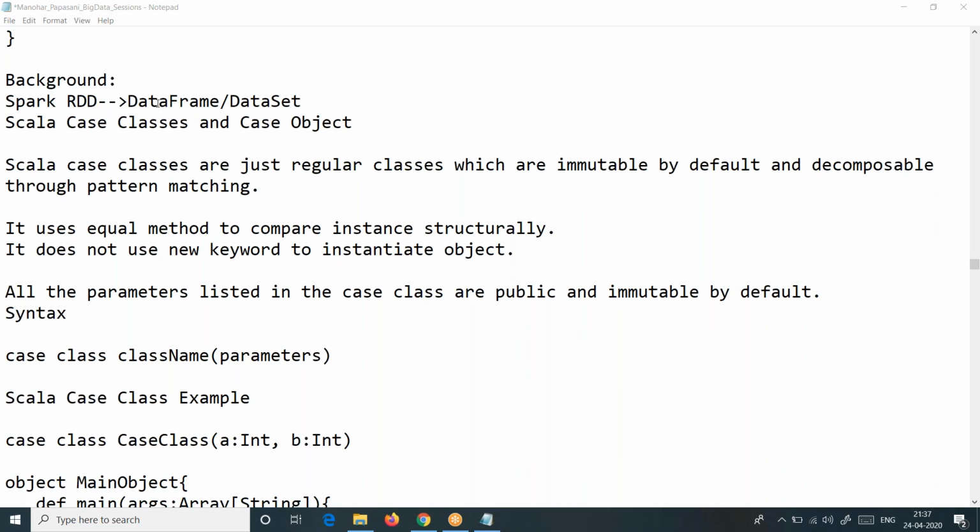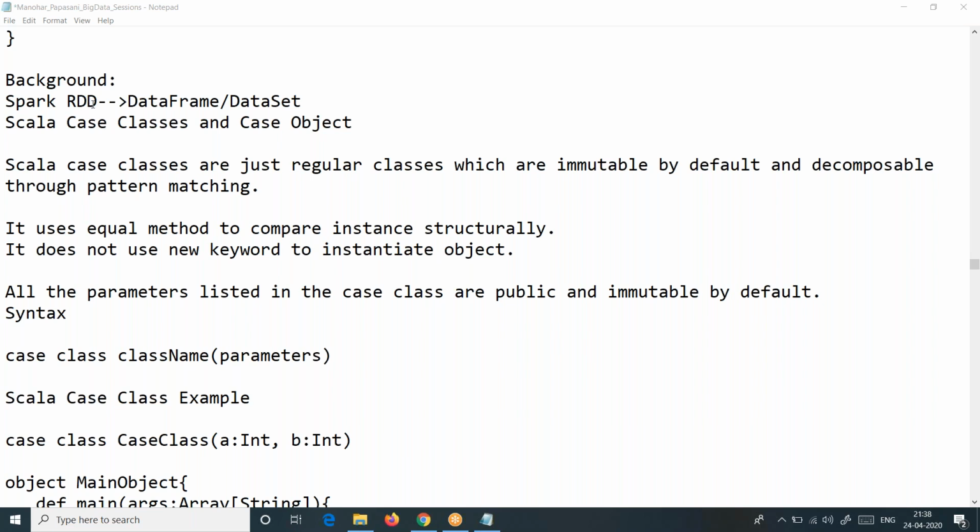Sometimes the problem with RDDs is it doesn't have a structure. You will get more details when we move to Spark. I don't want to get deeper into that now, but I'm giving you an idea how case classes might be useful in Spark. This RDD doesn't have a structure, and I want to provide a structure to the RDD. One best choice is case classes.